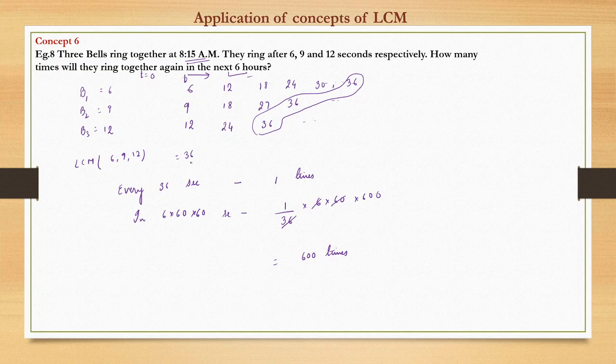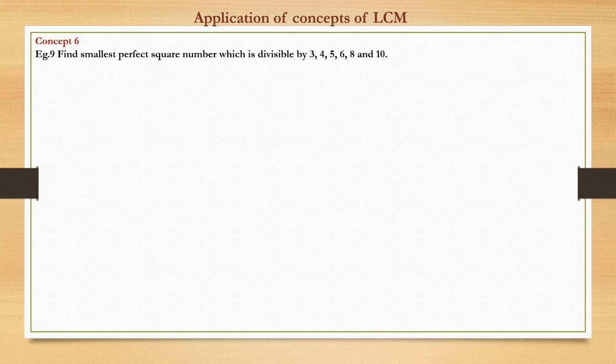So every 36 seconds they will ring together. So how many times will they ring in 6 hours? This we can calculate using the unitary method. Now we'll see another question, that find the smallest perfect square number which is divisible by,